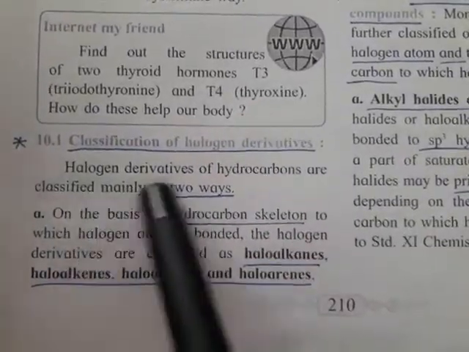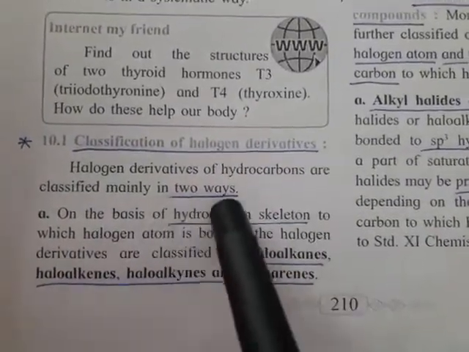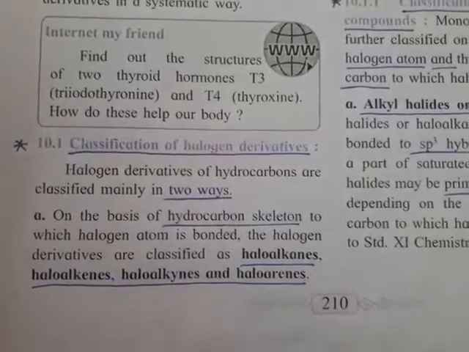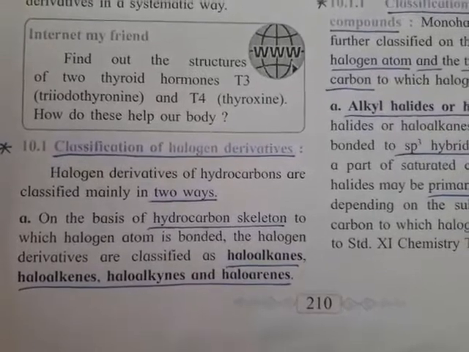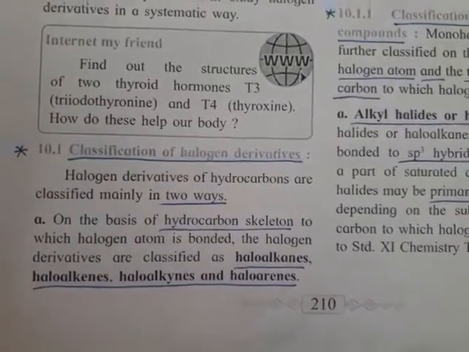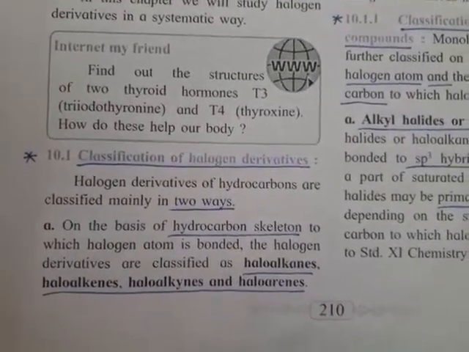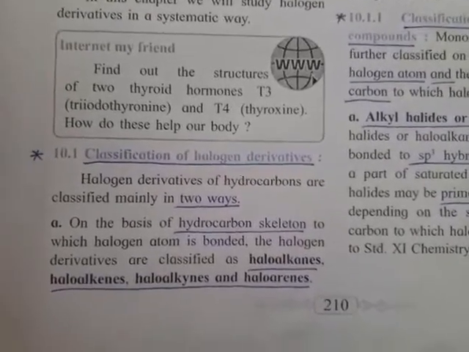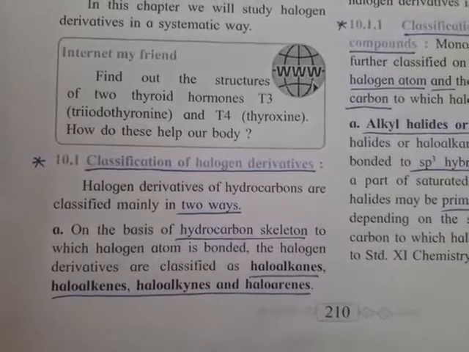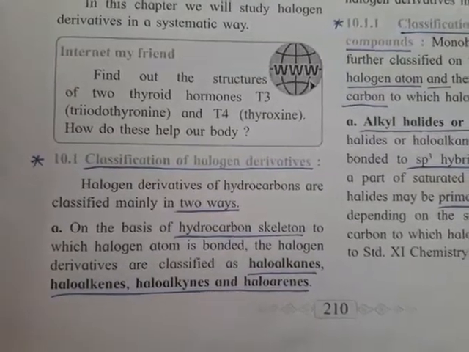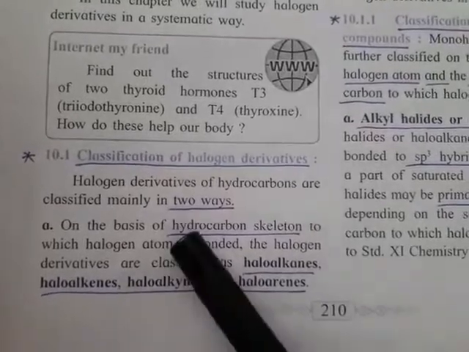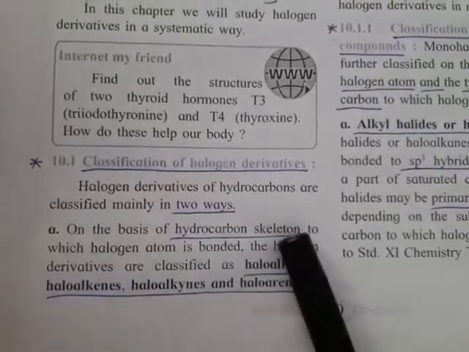Okay, the next point given is the classification of these halogen derivatives. So halogen derivatives are classified in 2 ways, which we studied with the help of the old book. That classification and the new syllabus classification are totally different. They have modified this classification, so listen to me carefully. Here they have given 2 classes of halogen derivatives. One method of classifying these halogen derivatives is by hydrocarbon skeleton.